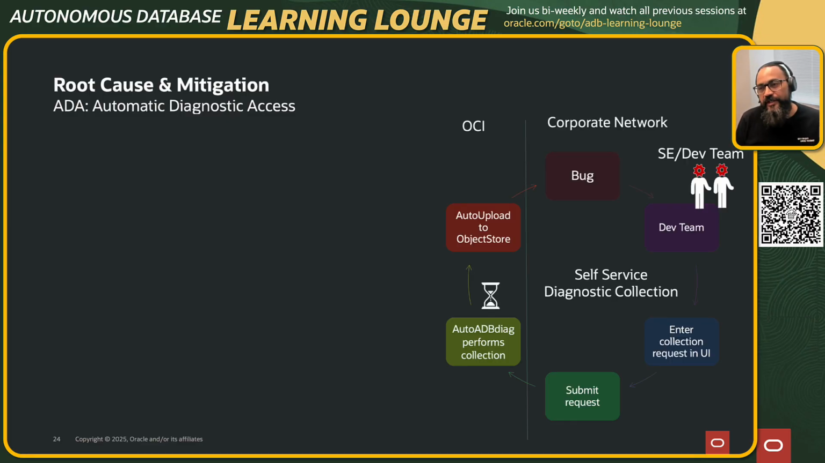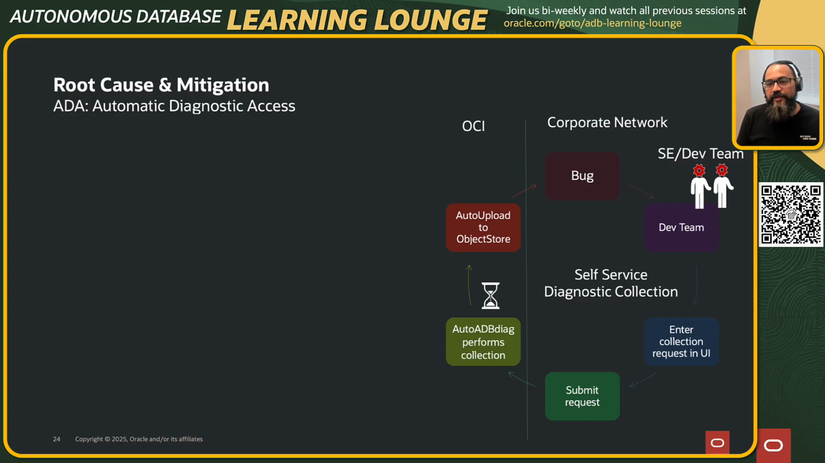So when a bug comes, a dev engineer can potentially go to a UI and say, hey, I am looking for this diagnostics. It'll make a request, and it's an asynchronous request. So it goes to the backend, gets picked up, and we have automation in the backend based on the request which has been made.